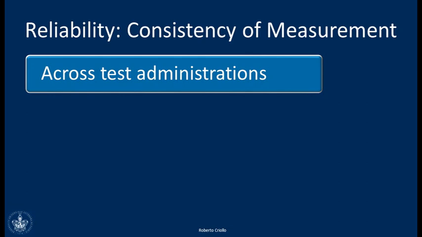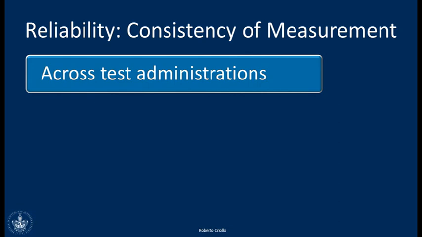So every time that I take the test, if I didn't do anything extraordinary, I should get about the same results. This is what happens, for example, when you weigh yourself, right? If you want to know your weight, you're going to use an instrument, it's called a scale, to weigh you, and then you get on the scale and you're going to see your weight. If it says 40 kilograms, as this is the case with me, I weigh 40 kilograms. It says 40. I get off the scale, I get on the scale again, and the scale is going to say 40 kilograms.